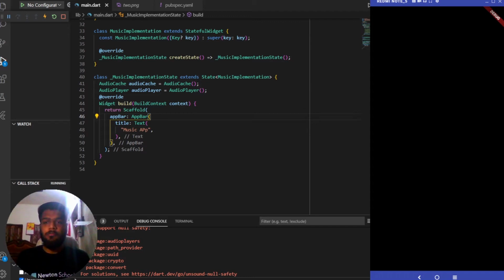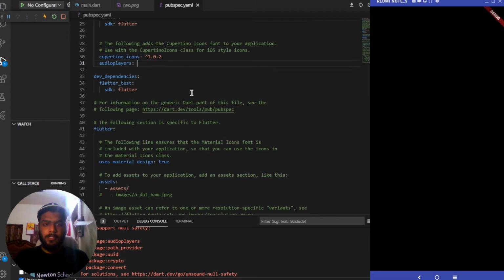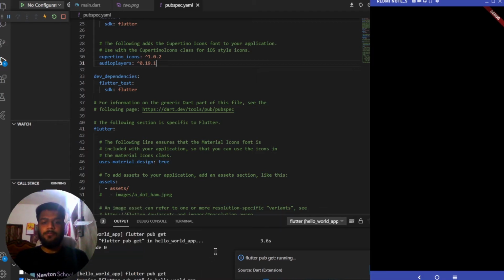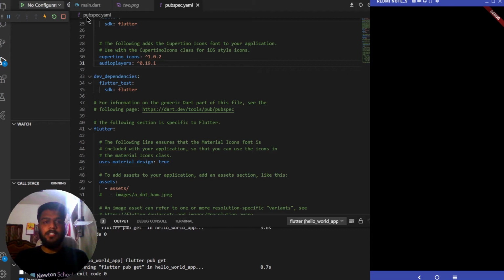So it is still showing me the same error. Let me go back and fetch the latest version. So it is 0.19.1, under installing the audio player. Pasting it over here and saving it. It is taking a while for running the flutter pub command. It has exited with code 0.